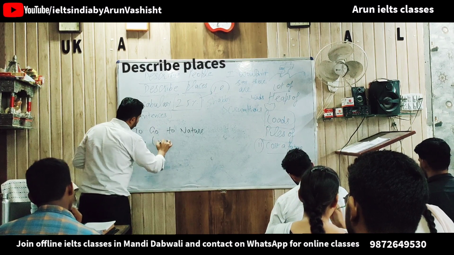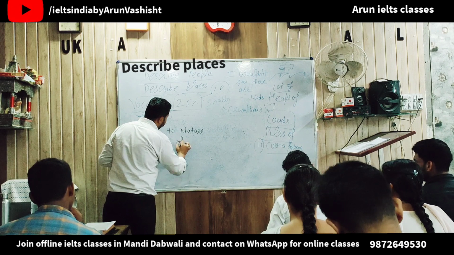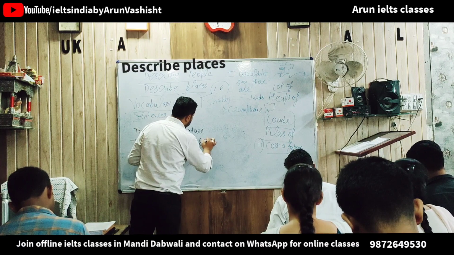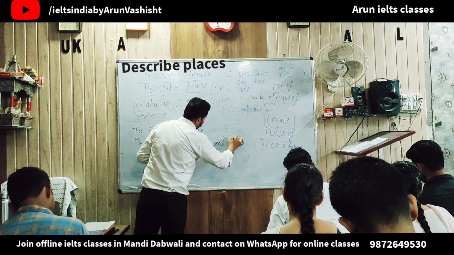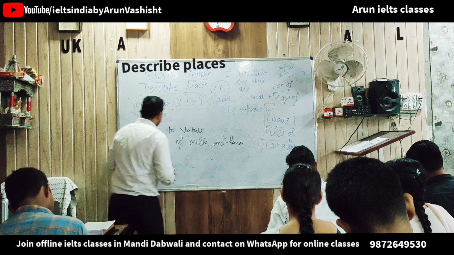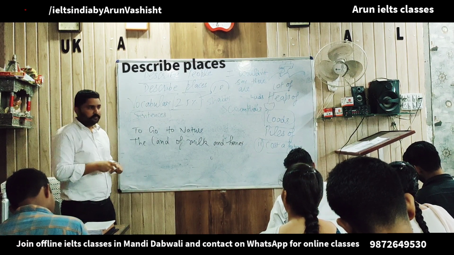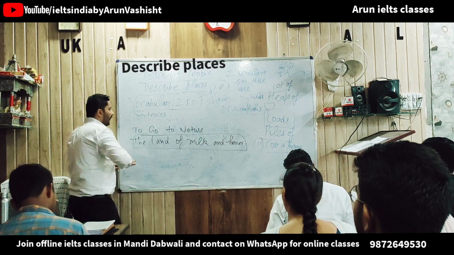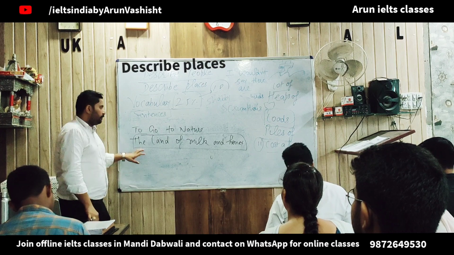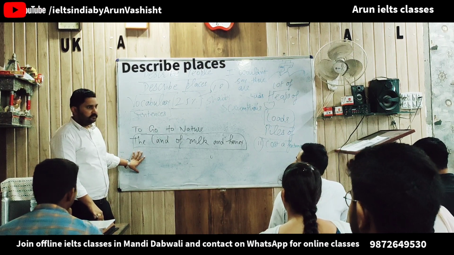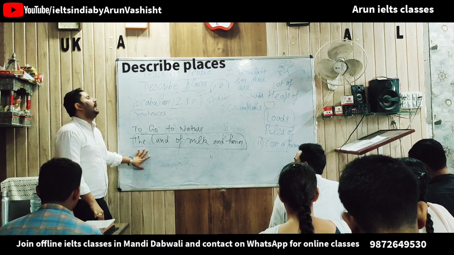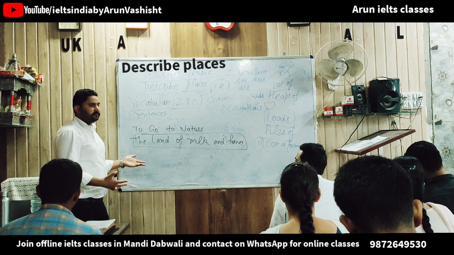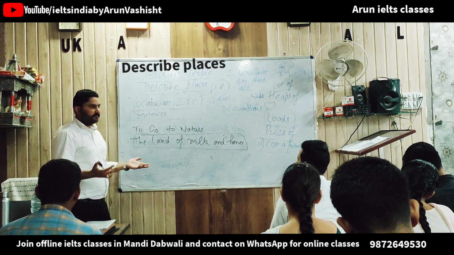Next, this is really fascinating, interesting. The land of milk and honey. Now, if you describe a place as the land of milk and honey, that means people are very happy over there, and everything is cool. It's pleasant over there. People are having a beautiful life.